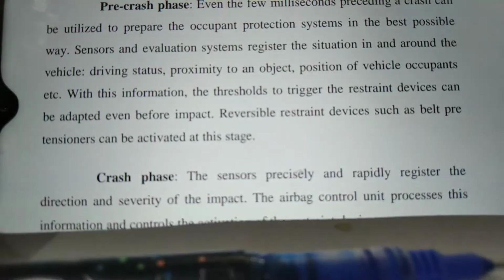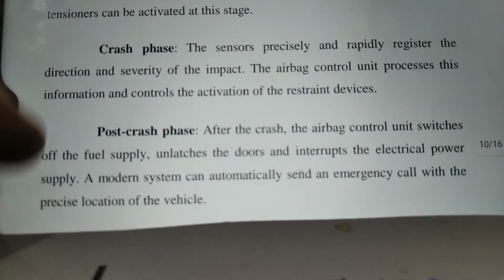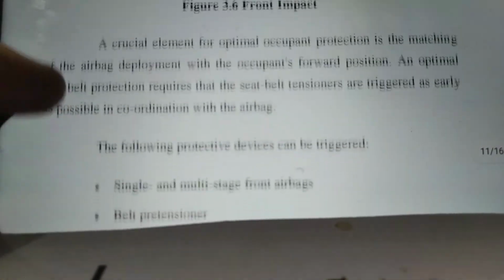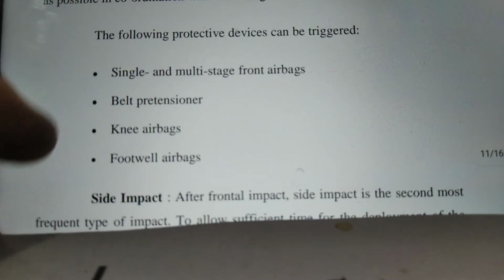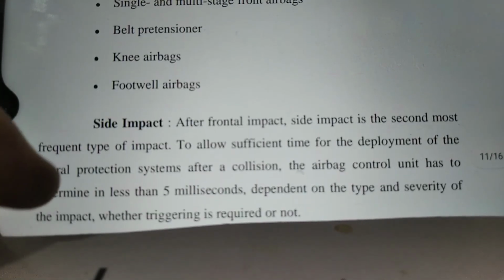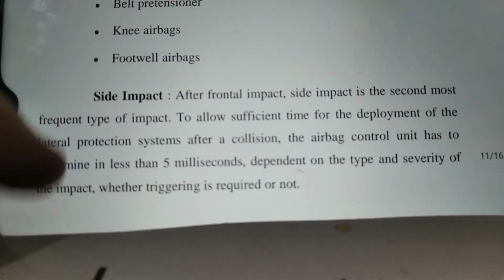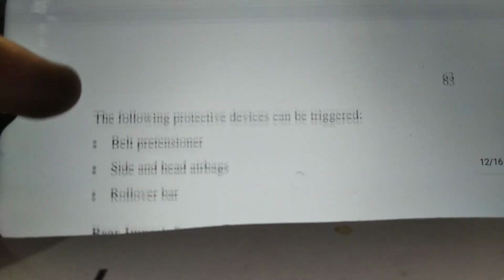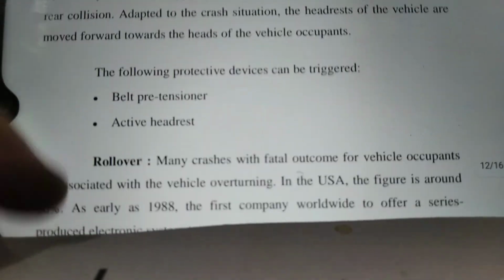There are three stages: pre-crash phase, crash phase and post-crash phase. The following protective devices can be triggered: single and multi front airbags, belt tensioners, knee airbags, footwell airbags and side impact airbags are the different airbags used.